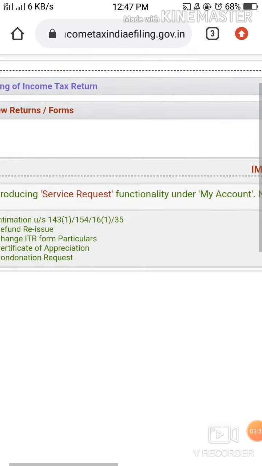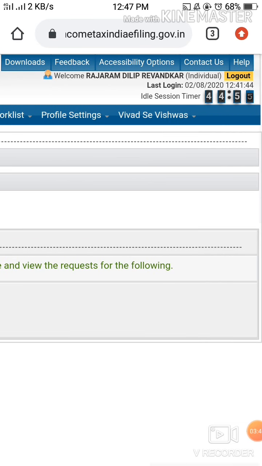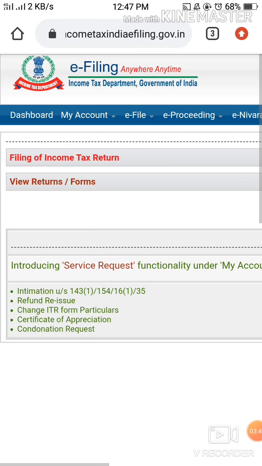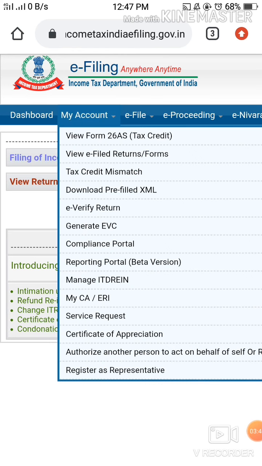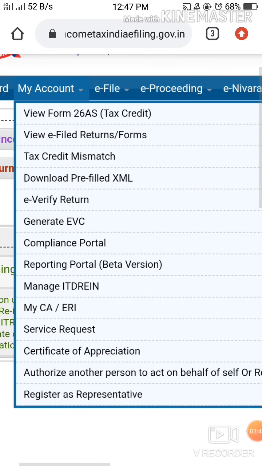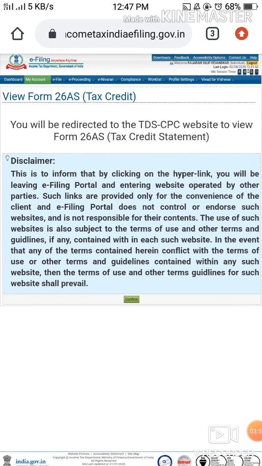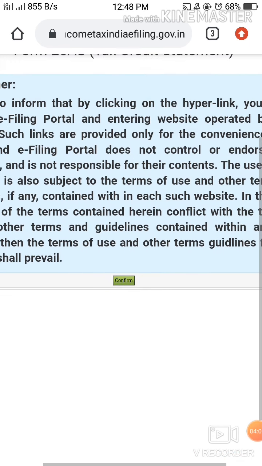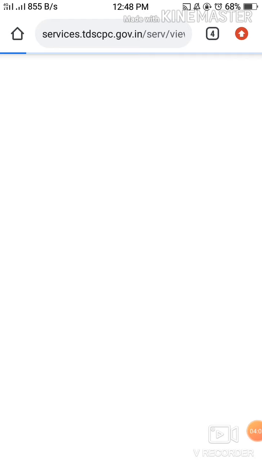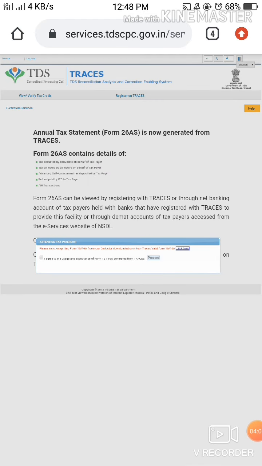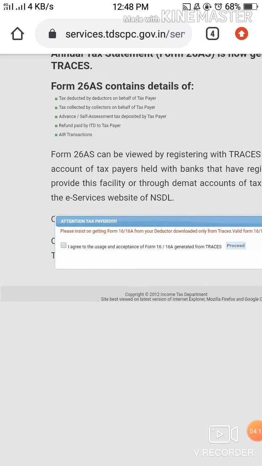Just go to your dashboard, and this is how the registered person's dashboard looks. Click on My Account, and here it is: View Form 26AS Tax Credit. Whatever TDS has been deducted from your payment will reflect in the 26AS statement. So this is asking your permission to get redirected to the TRACES site. The TRACES site is the one which maintains all the data of your TDS deductions.